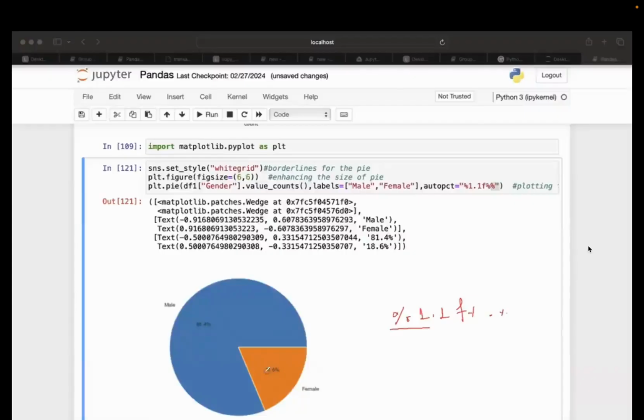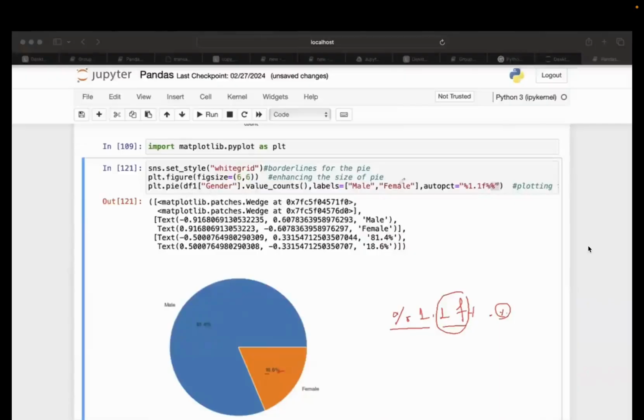Okay, format, float format, and here it is giving me 1f, which means we have to go till 1 decimal place. 1f is the significance that we have to go till 1 decimal place, and this percentage is for the representation. So this is how we write the percentage in the pie chart.